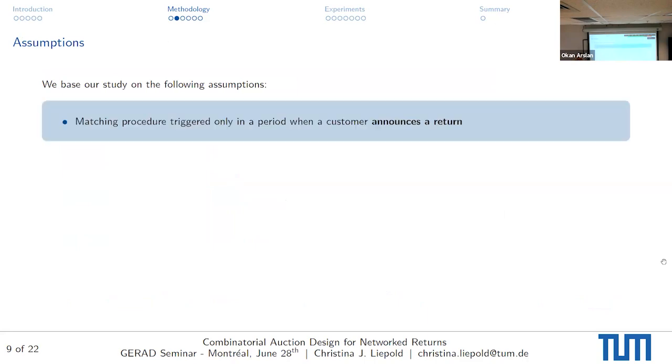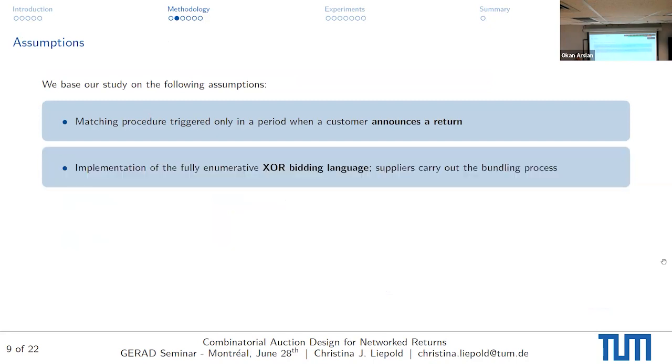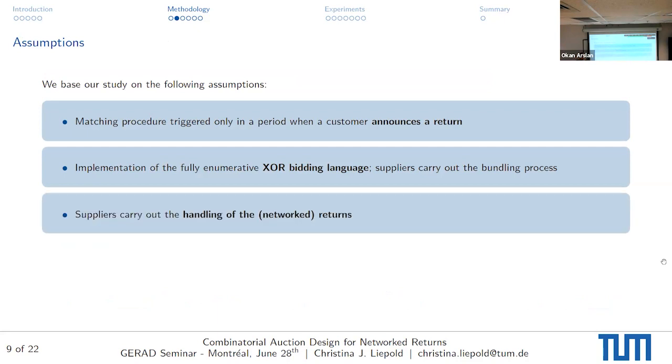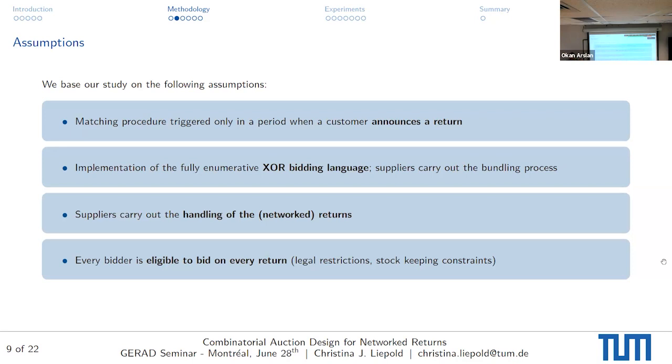All right. Since nothing comes without its assumptions, I would just quickly want to get them out of our way. We base our study on the following main assumptions. The matching procedure is only triggered in a period when a return is reported, because otherwise, what would we be matching? Then we implement a fully enumerative XOR bidding language where the suppliers can carry out the bundling process. The suppliers also carry out the handling of the returns as well as the network returns, as is usual in the setting. And then every bidder, so every supplier, is eligible to bid on every return.